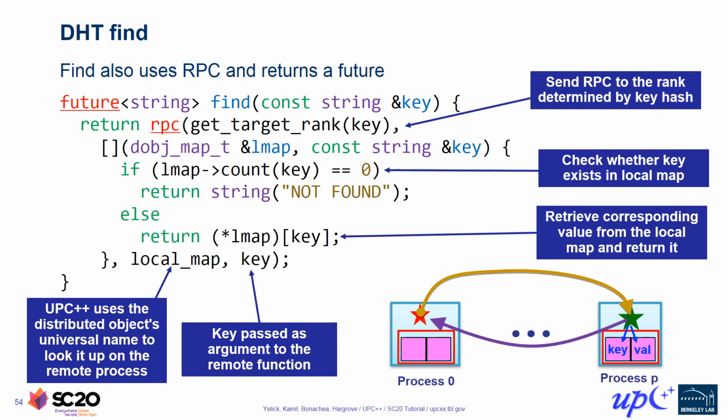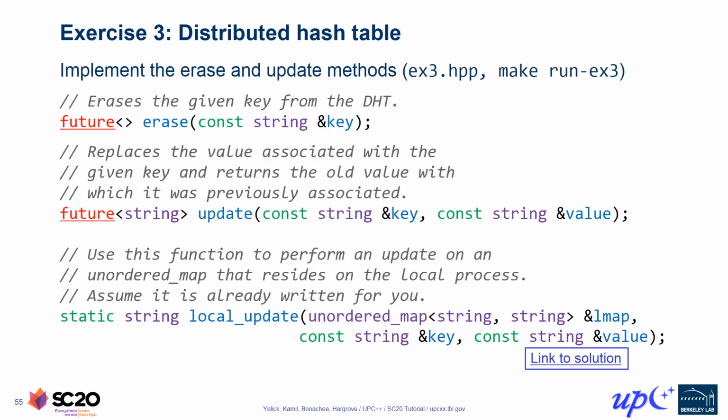After that acknowledgement message arrives, it fills in the value of the future that was returned by the find function and signals its readiness. This signals to the caller of the asynchronous find operation that the find has completed and yielded the provided value. So the key takeaway here, pun intended, is that the irregular and asynchronous communication which is used to implement a distributed hash table can actually be expressed very concisely and naturally using RPCs in UPC++.